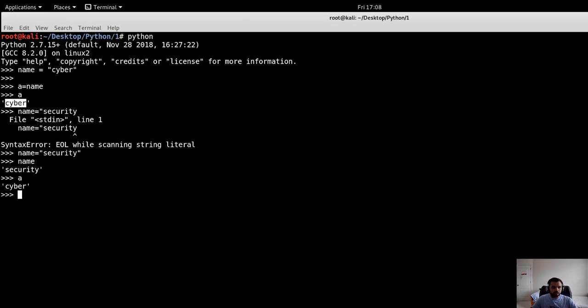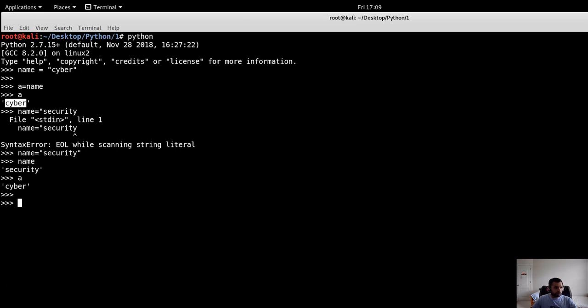So this is what I meant: you cannot change the variable type, but you can change the object type. And the cool thing about Python is they have a really good garbage collection. We have seen in security many vulnerabilities due to not having good garbage collection. As soon as there is no object or variable pointing to the object, the Python garbage collector will free up the space, while in C++ you have to manually do it. So that's a huge difference between C++ or such programming languages versus this one, right?